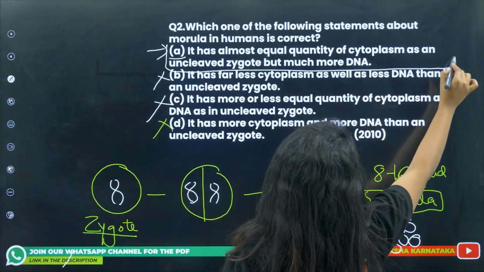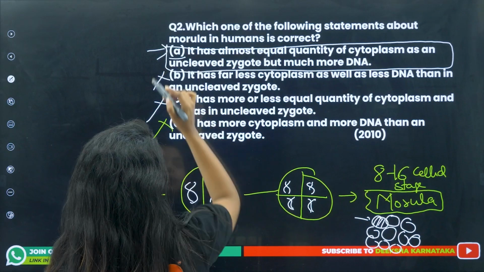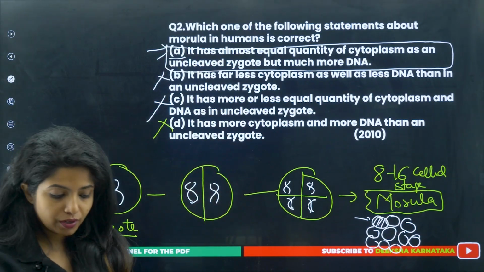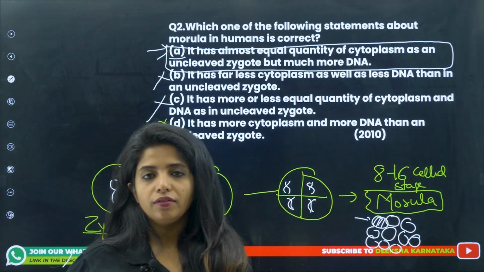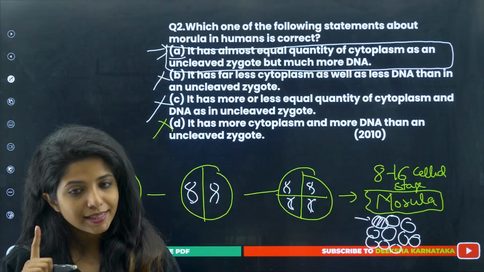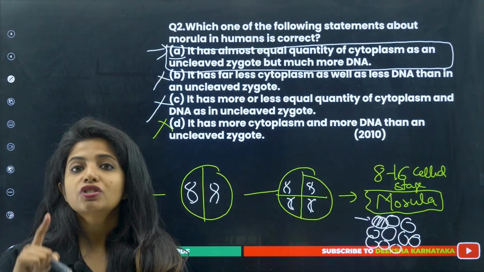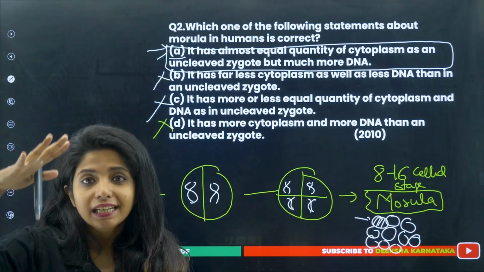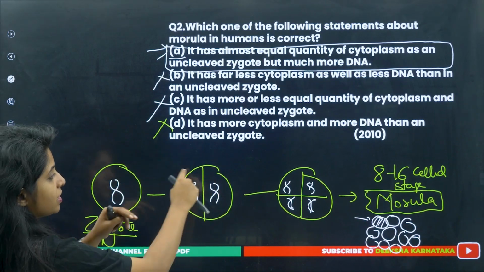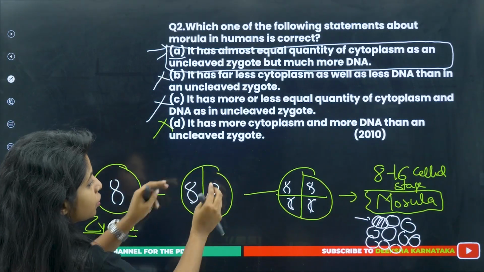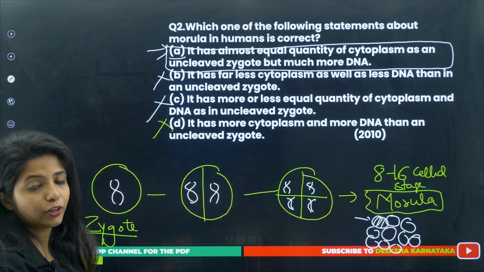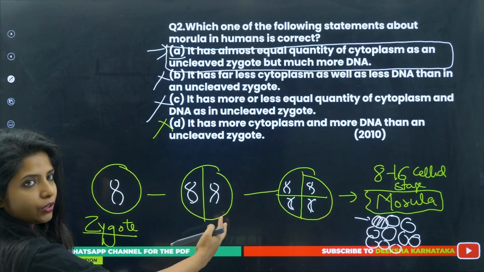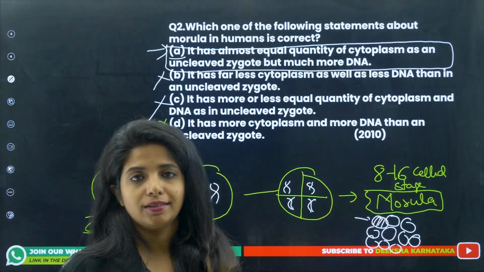So remember, we have already studied this, that in cleavage, when I was teaching you the chapter human reproduction, I said one thing. During cleavage, the cell size decreases. The cell which was like this has decreased to 2 cells like this. So cytoplasm, obviously, will be reduced, then only the cell can have smaller sizes, right?